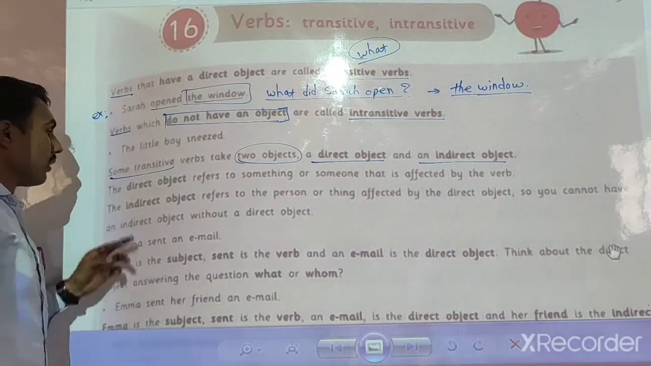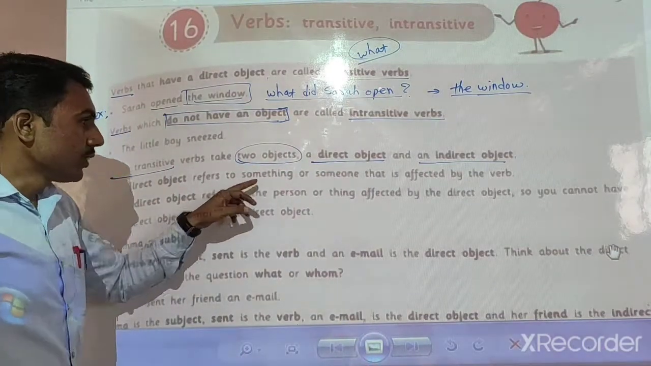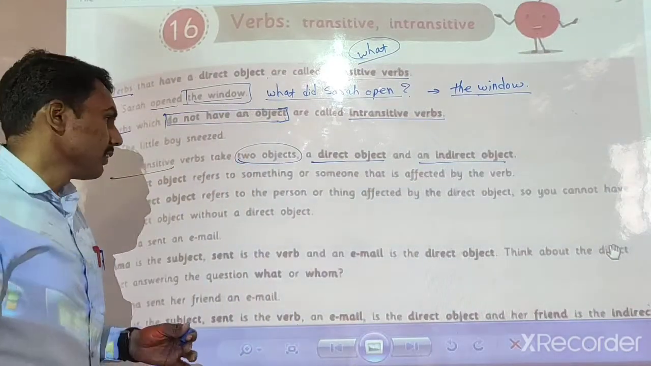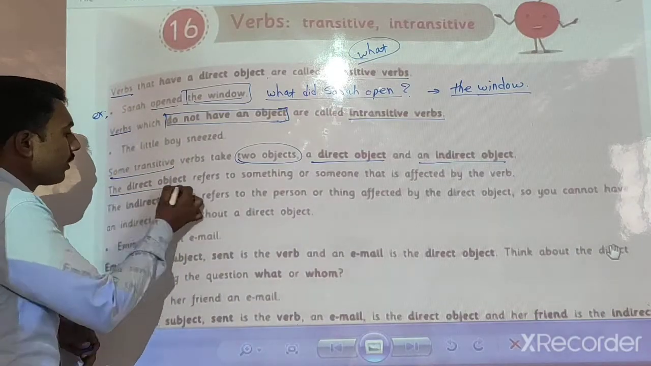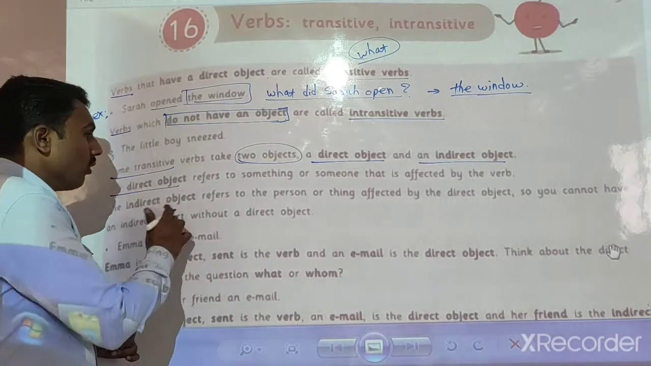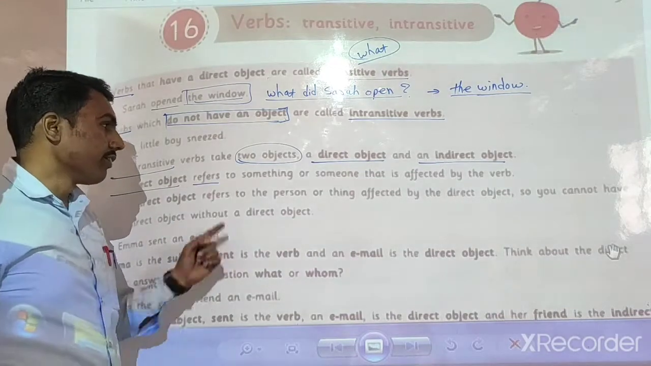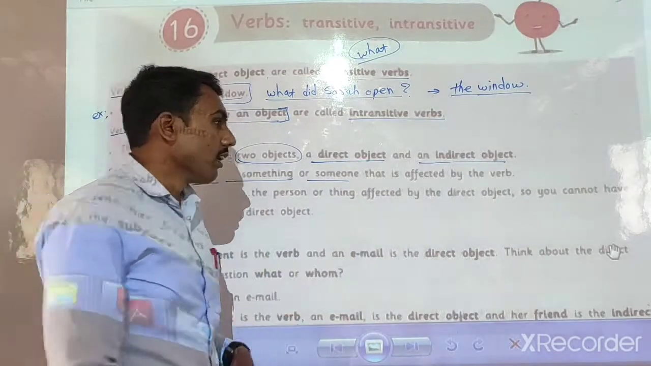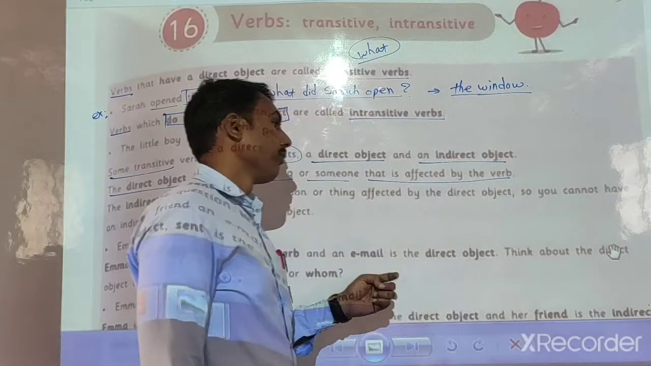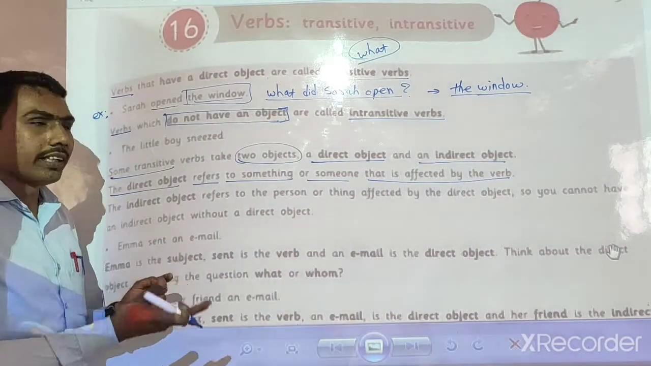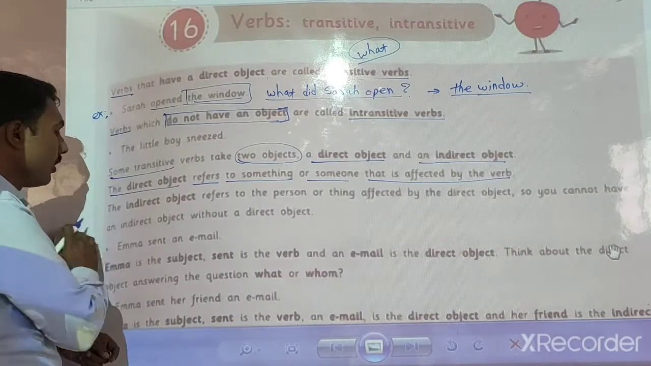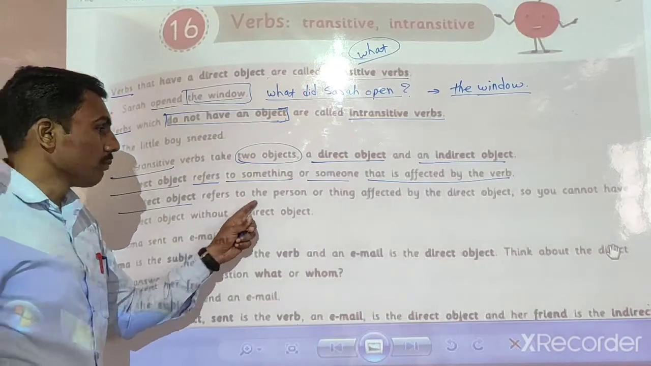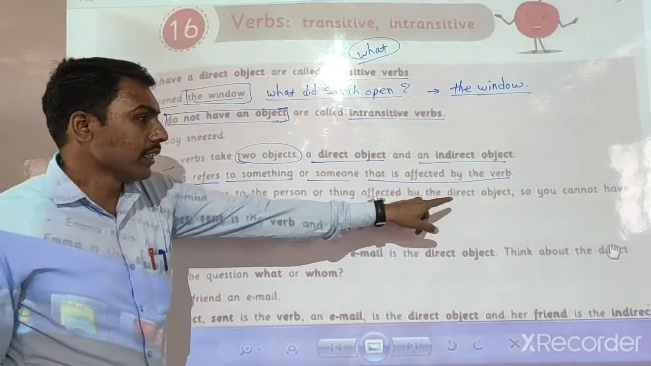Look here, the direct object refers to something or someone that is affected by the verb. What is meant by the direct object? It refers to something or someone that is affected by the verb. It is very necessary, affected by the verb. Now, what is meant by the indirect object? An indirect object refers to a person or thing affected by the direct object.